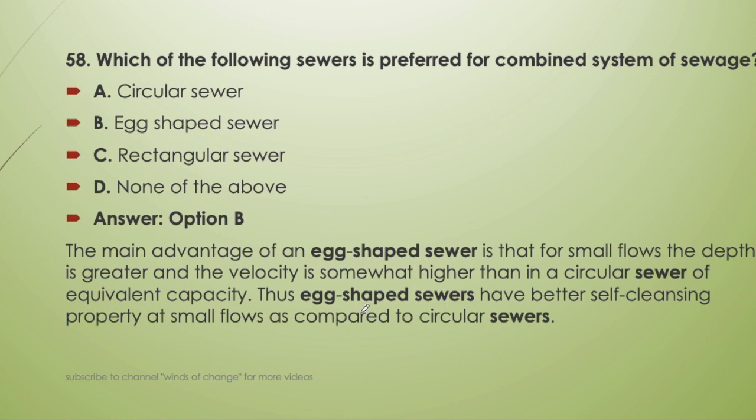Thus, egg-shaped sewers have better self-cleansing property at small flows as compared to the circular sewer. When the discharge is lower, since in the egg-shaped sewer the cross section, that is the width, is lower at the bottom, the velocity will be higher at the bottom in case of low discharge. So that is why in the case of the combined system of sewage, the egg-shaped sewer is preferred.